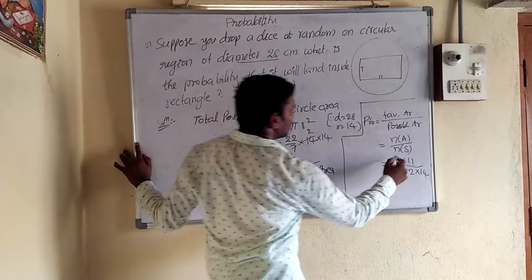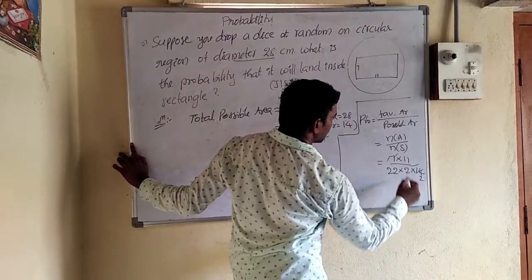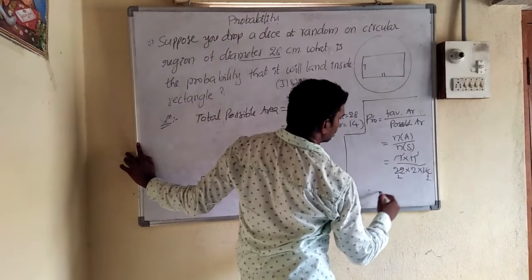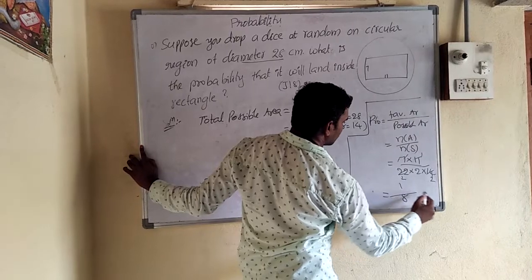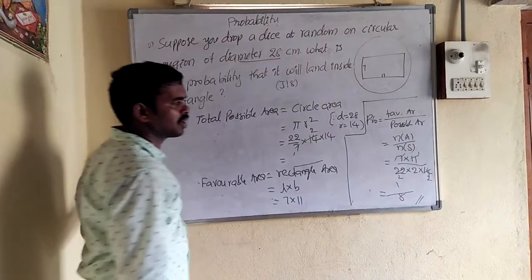Can we cancel? 7 once goes, 7 twice goes. Next, 11 once goes, 11 twice goes. So the numerator is 1, and the denominator is 2 into 2 into 2, which is 8. So 1 by 8 is the required probability.